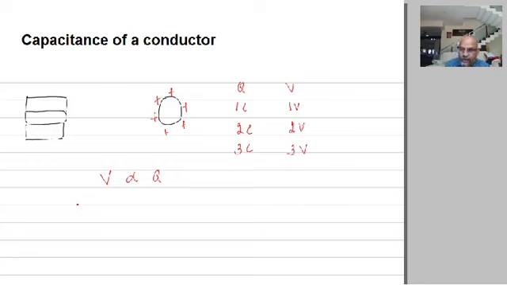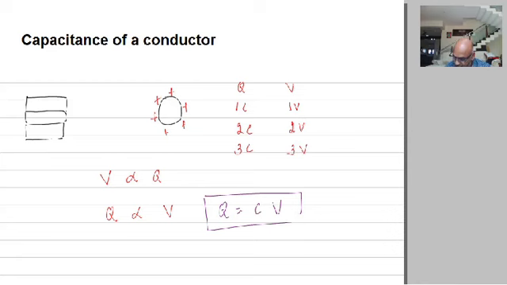Can also we write that Q is proportional to V? Yes, no doubt, Q is proportional to V. What is the meaning there? If the charge on the conductor increases, the potential increases. Now Q is proportional to V. Now remove this proportionality sign and you can now write Q is equal to C into V. Q is equal to C into V.